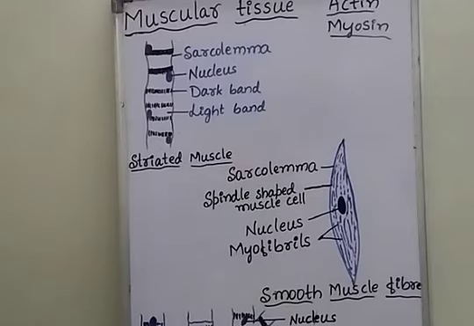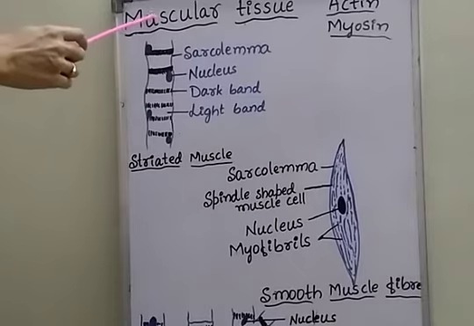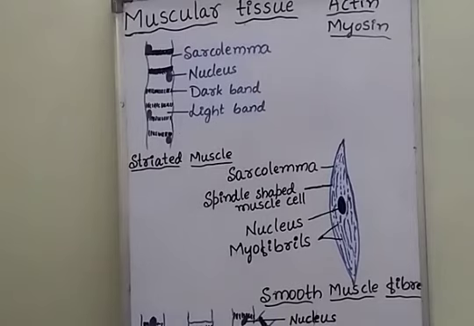In muscular tissue, contractile proteins are present and matrix is absent. Matrix is absent in muscular tissue, but matrix is present in connective tissues.